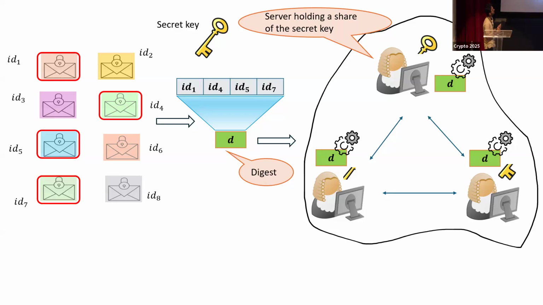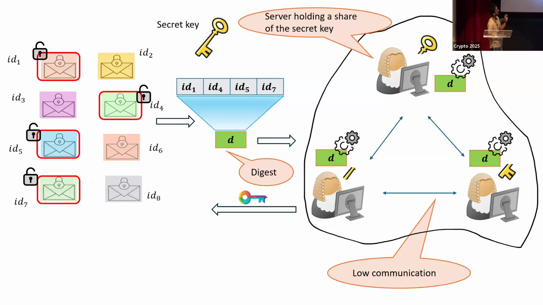Once this processing is done, the servers would release some succinct key, succinct as in the size of this key is independent of the batch size, which would enable the decryption of all the ciphertexts that were part of the subset. So this is the high-level design. And we want the communication between the servers during this processing phase to be low. Again, by low, I mean completely independent of the batch size.